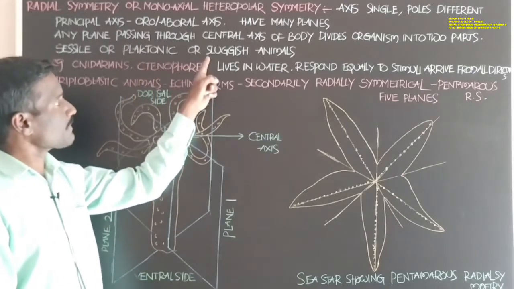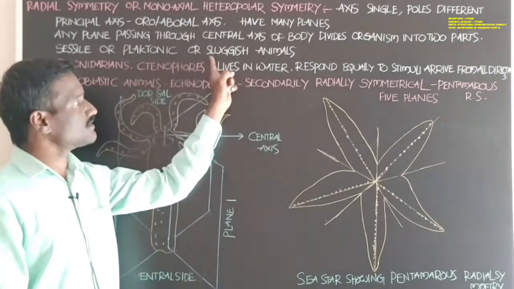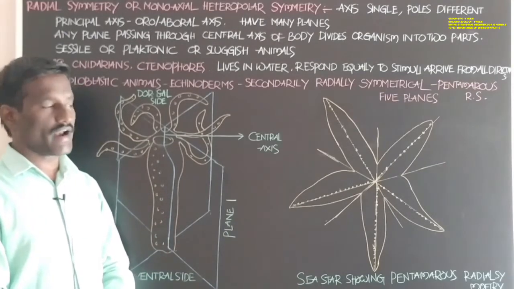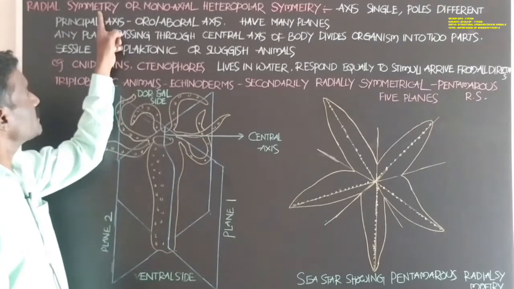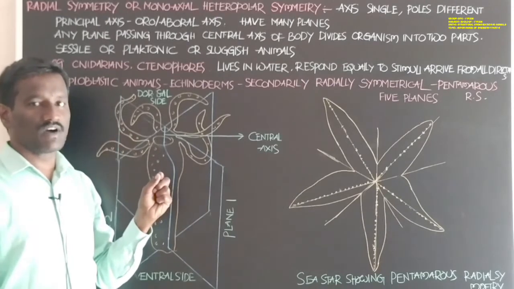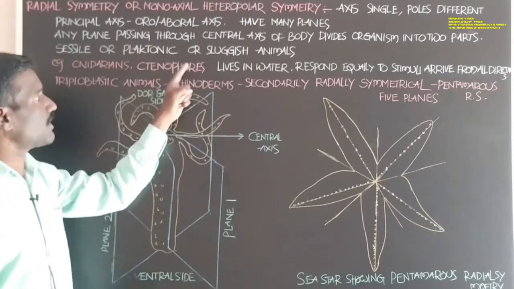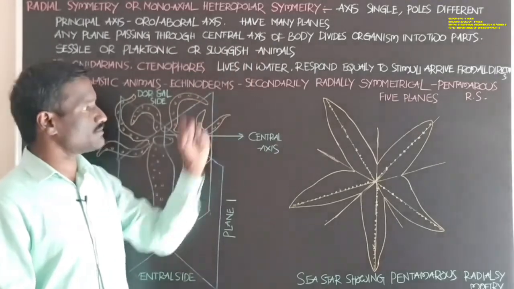Next, sluggish animals means slow moving animals on the land. These are radially symmetric animals available in sessile forms, planktonic forms or sluggish forms.